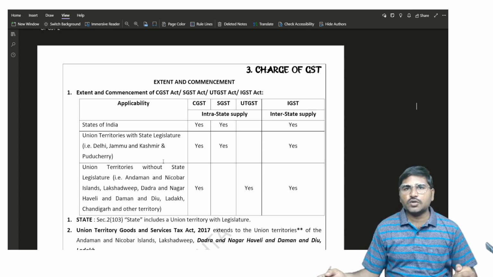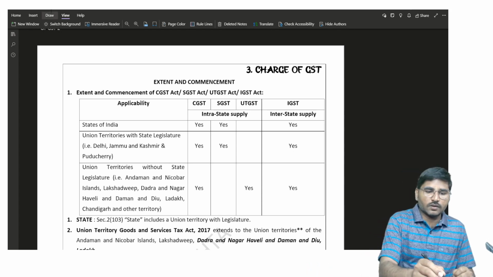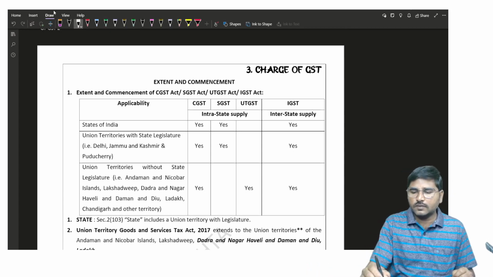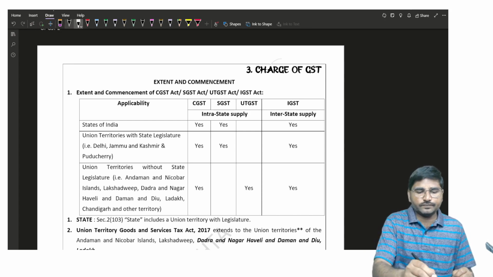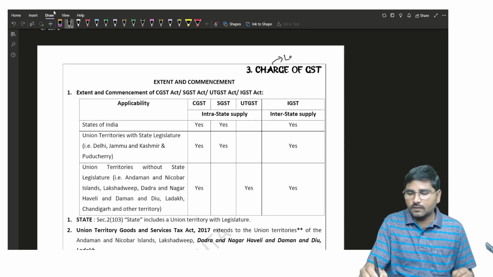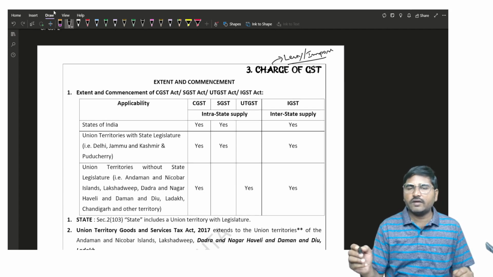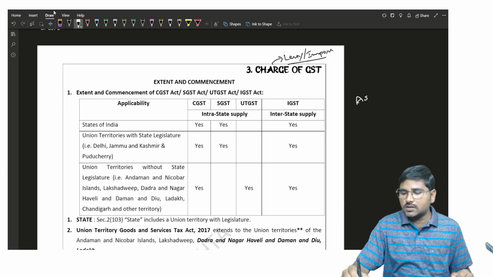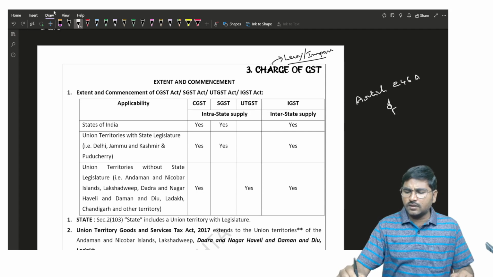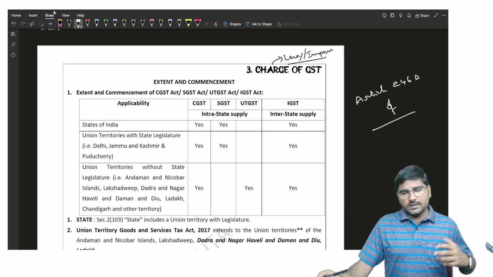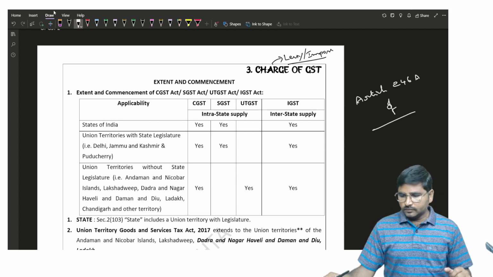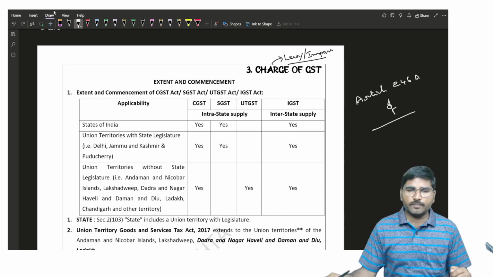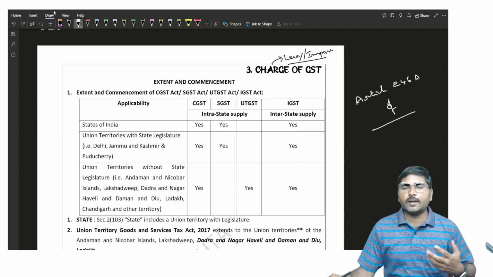Now we are going to start with the chapter on the charge of GST. What is the meaning of charge? Charge means levy or impose. Actually, article 246A of the Constitution authorizes both the central government and state government to make laws. That is, by virtue of article 246A, the central government and state government get the power to levy GST.